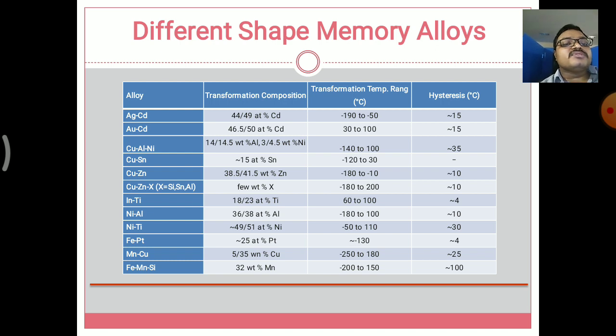The transformation temperature is also minus 50 to 110 degrees, so it is a more reliable temperature transformation range. And the last one is the hysteresis, which is also within range, approximately equal to 30 degrees. So we can use the nickel titanium alloy across all the composition temperature ranges, including regular and room temperature.